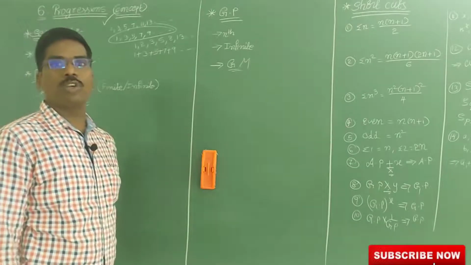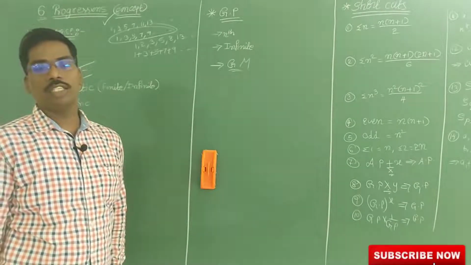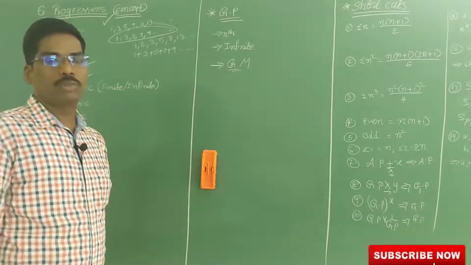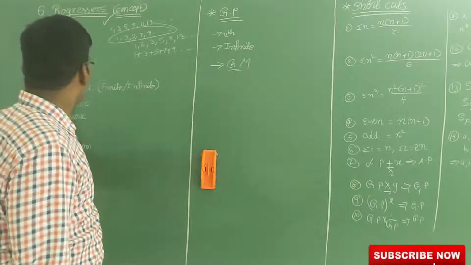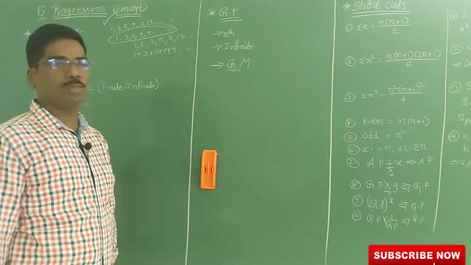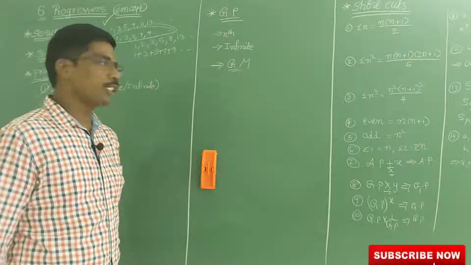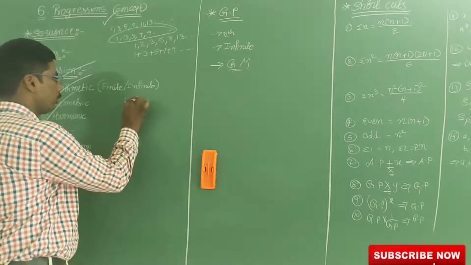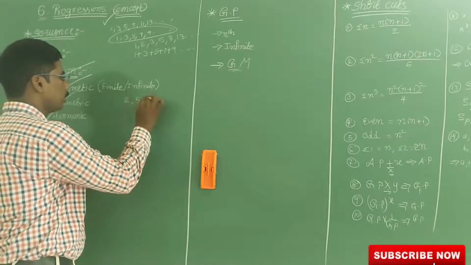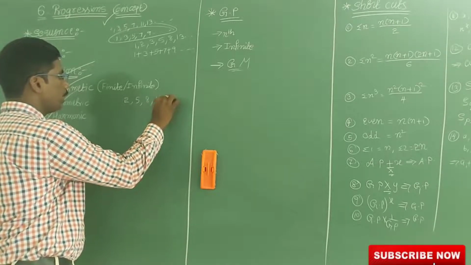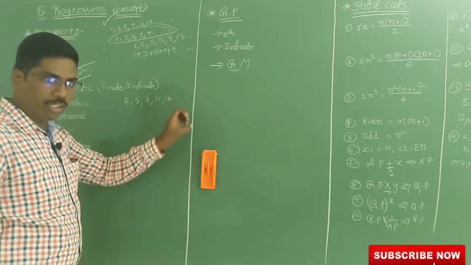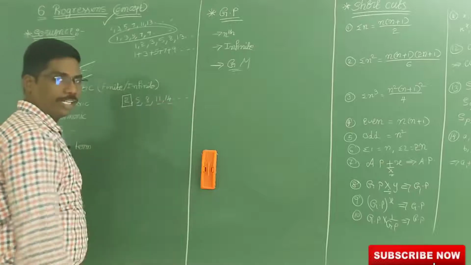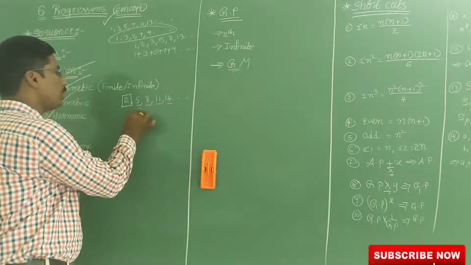In our new syllabus, harmonic progression is not there, but in this lesson we are going to learn some basics only, not the full topic. Now, the first one is arithmetic progression. What is meant by arithmetic progression? For example, take 2, 5, 8, 11, 14 and so on. In this sequence, except for the first term, all the remaining numbers are obtained by adding 3 to the previous number.